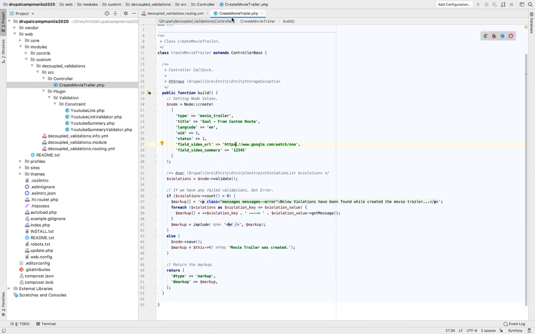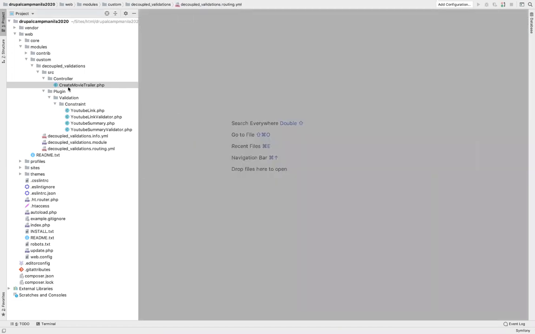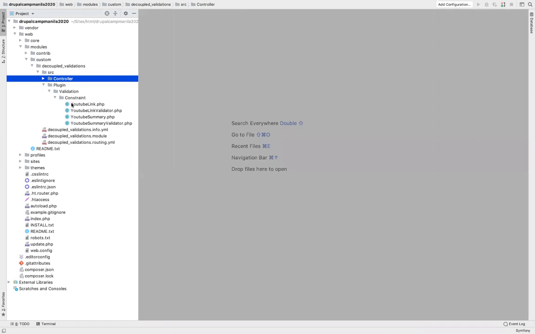Now, I have also created another constraint and constraint validator class. Those are the YouTube summary class or YouTube summary constraint. I'll open this particular file.